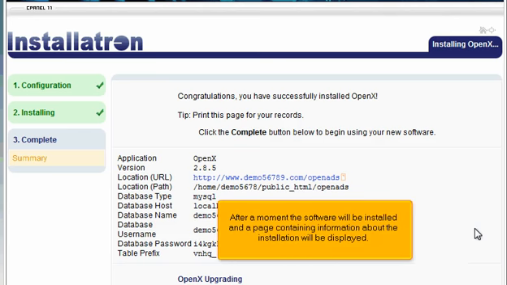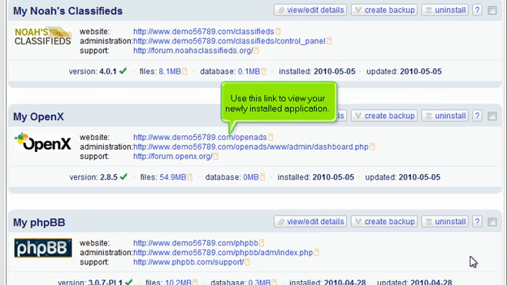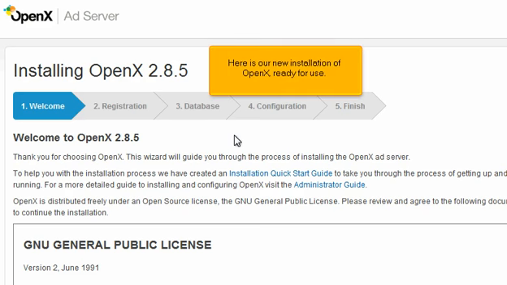After a moment, the software will be installed and a page containing information about the installation will be displayed. Click Complete. Use this link to view your newly installed application. Here is our new installation of OpenX, ready for use.